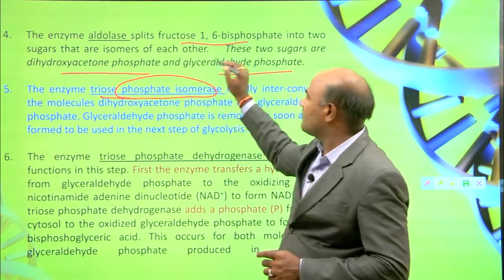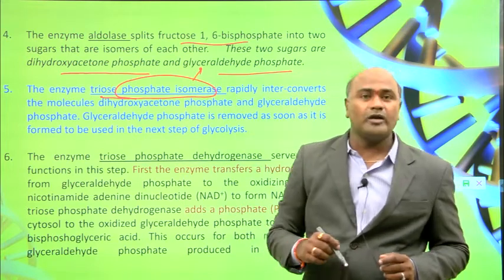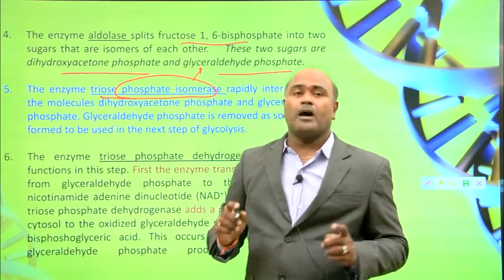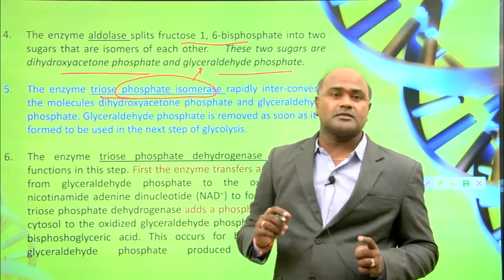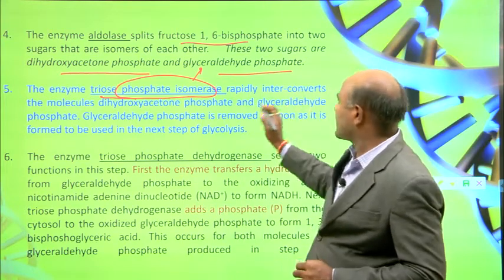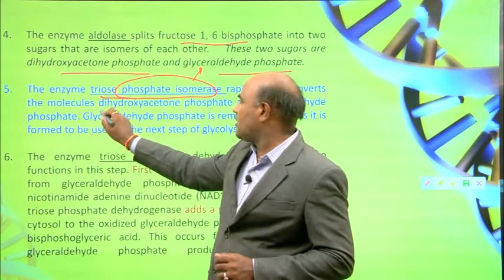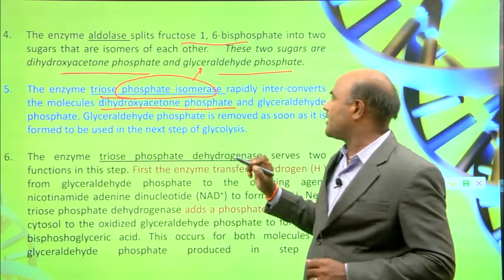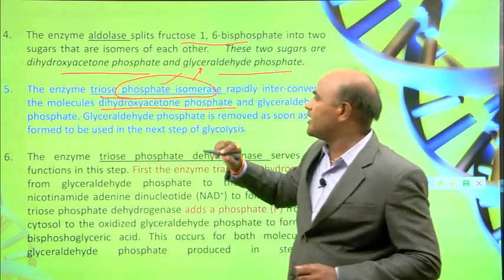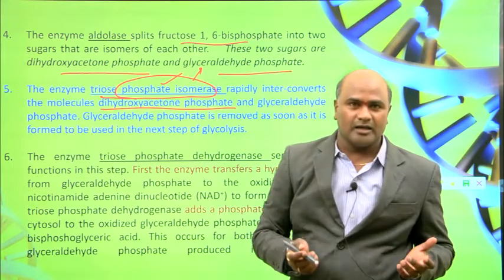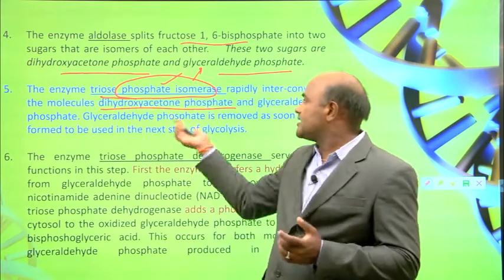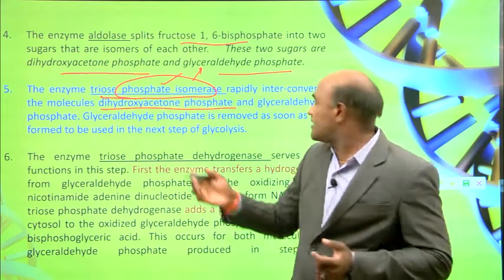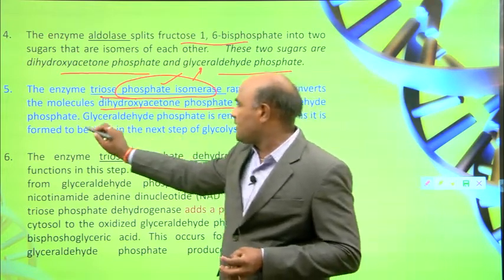Another enzyme involved here is triose phosphate isomerase. It interconverts dihydroxyacetone phosphate and glyceraldehyde phosphate.